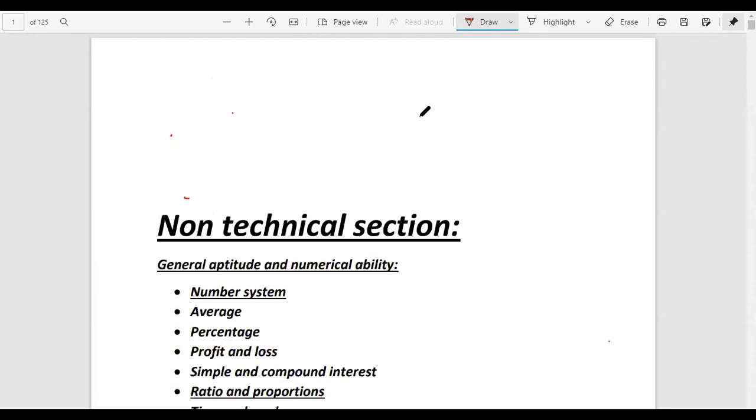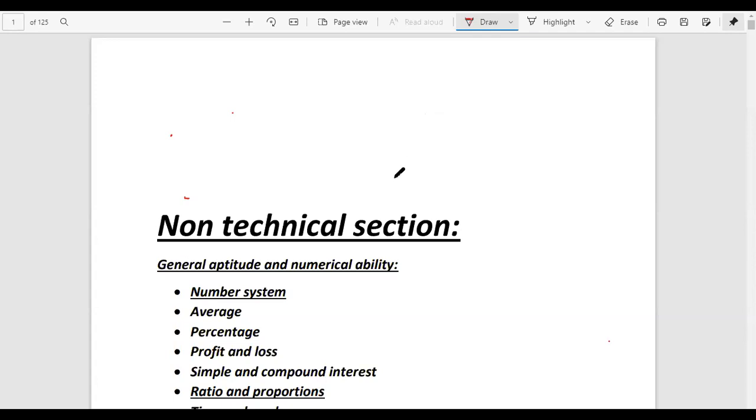So we start with the non-technical sections of ATC exam. It includes English language of 20 marks, GK of 10 marks, also general aptitude, numerical method, and reasoning, total 30 marks. Here we discuss general aptitude and numerical ability.